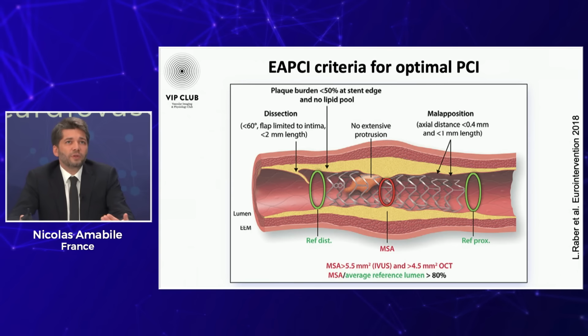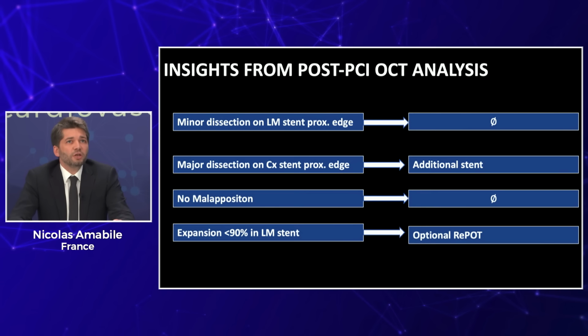What is interesting and nice is that we have these PCI criteria that were published 5 years ago, but they are still a reference, and they can tell you which dissections you can respect or not, what expansion is acceptable or not, and what degree of malapposition you have to correct or not. So in this case, we have a minor dissection on the left main stent proximal edge, and we have to do, according to these criteria, nothing.